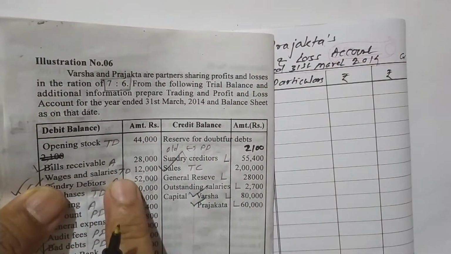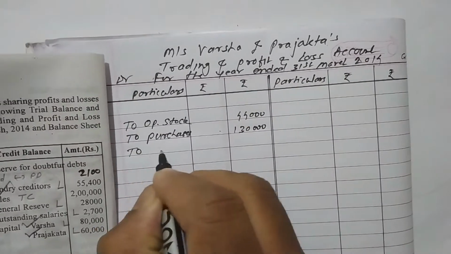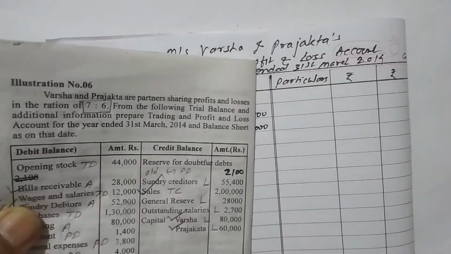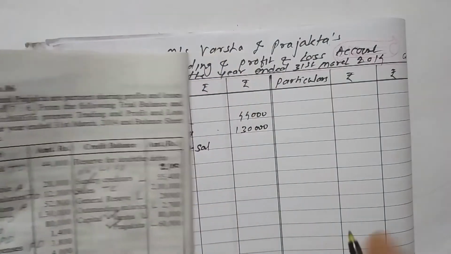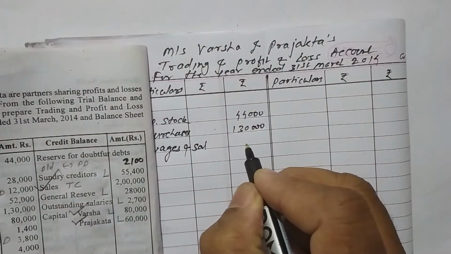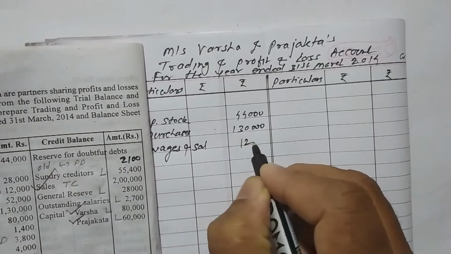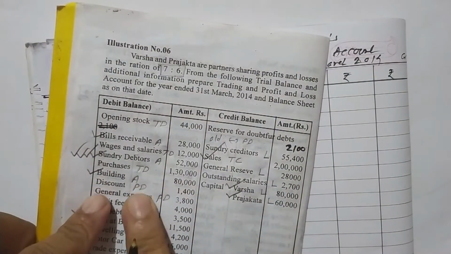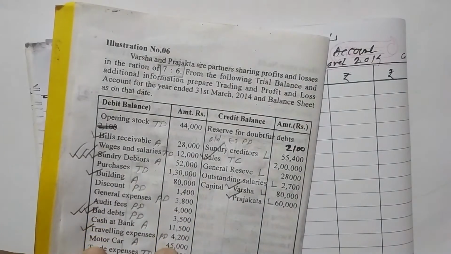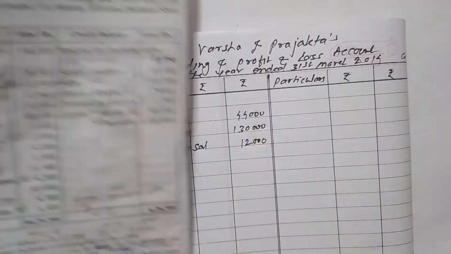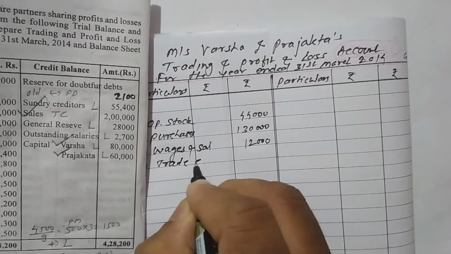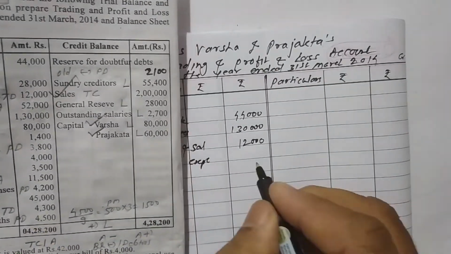TD. Now wages and salary. Right here it is. To wages and salaries. Amount rupees 12,000. Right, 12,000. Okay. Now second, purchase return. TD item we have to find out. Trade expense you have to write. To trade expenses. Trade expenses amount rupees 4,300.